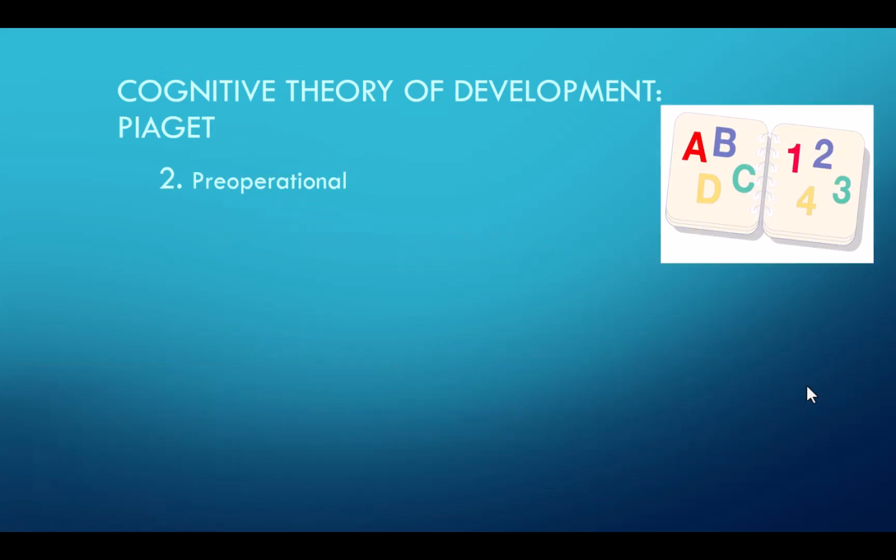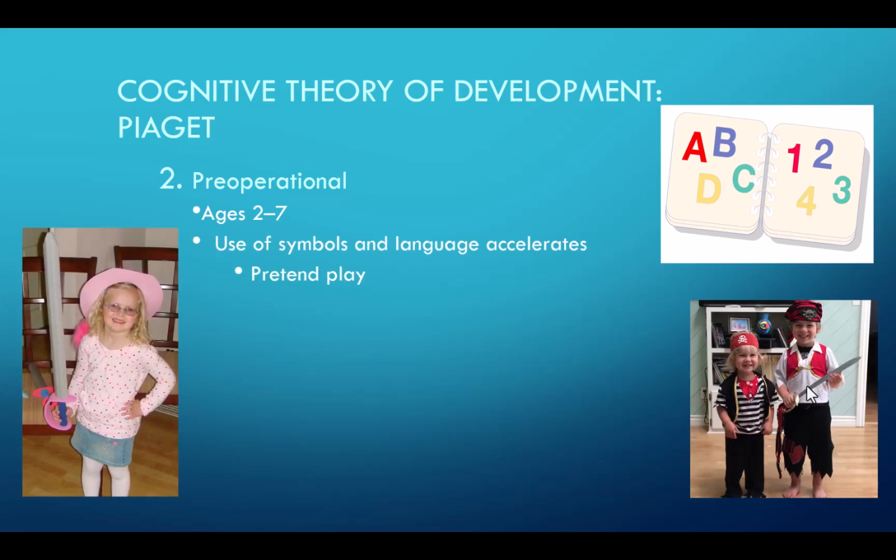The next stage is the pre-operational stage, and it goes from age 2 to 7. So at this stage, you see the use of symbols and language really accelerating. Pretend play at this stage is really important. So you see here is my daughter Carrie, and then over here you have my other 2 dressed up as pirates having a blast.